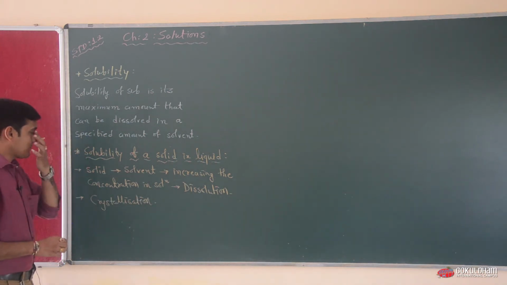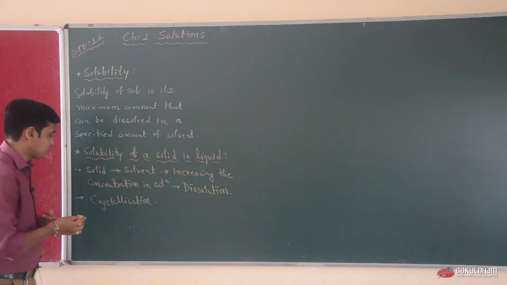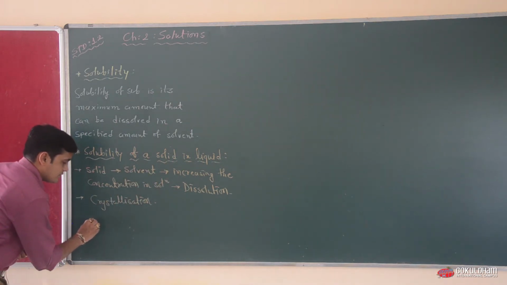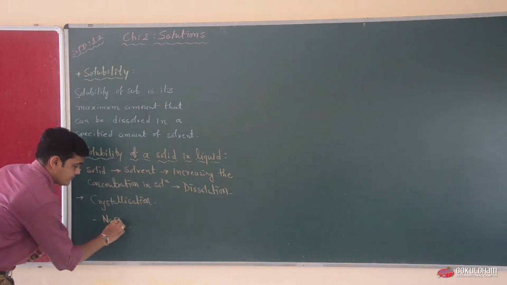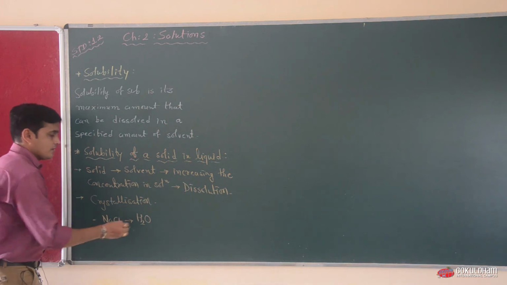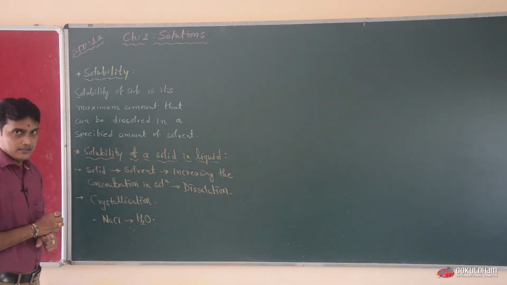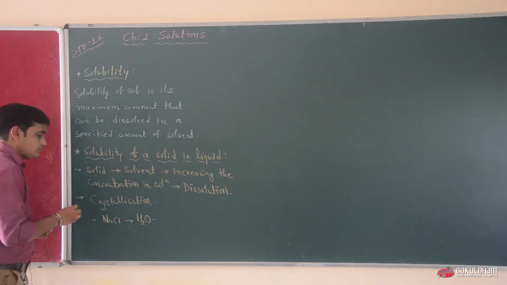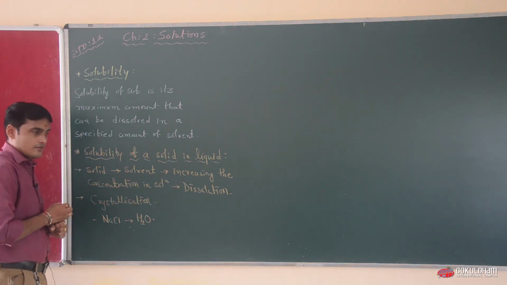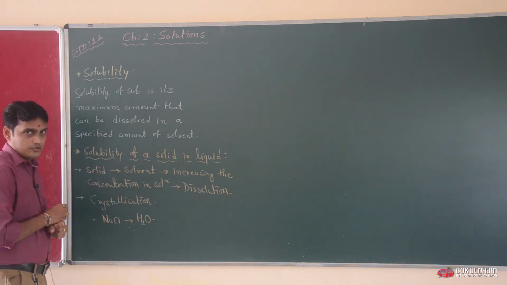We are taking one example in the solid section. NaCl is added into water. It can be dissolved very easily, but in some cases there is no formation of solution.